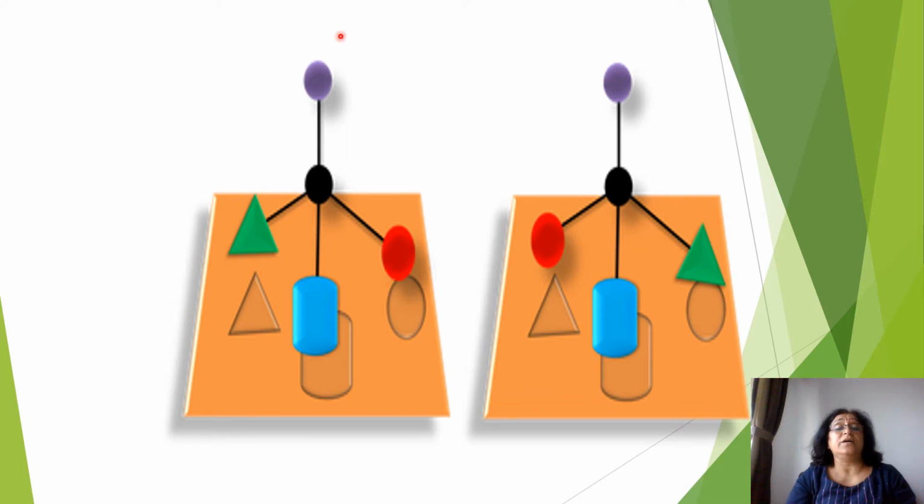Here you see the chiral carbon, the carbon to which 4 different groups are attached. And when you see the mirror image of it, the topmost atom that is attached to the chiral carbon has the same position in both object and image. The last atom also has the same position, but the atom which is on the left hand side is in the right hand side in the mirror image. And the atom which was on the right hand side is on the left hand side of the mirror image. So the position of the atoms that are on the left and right hand side have changed. So these two are called enantiomers.